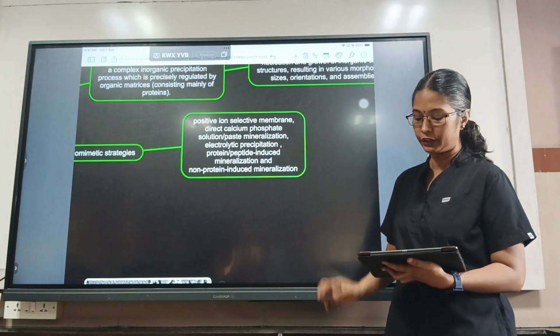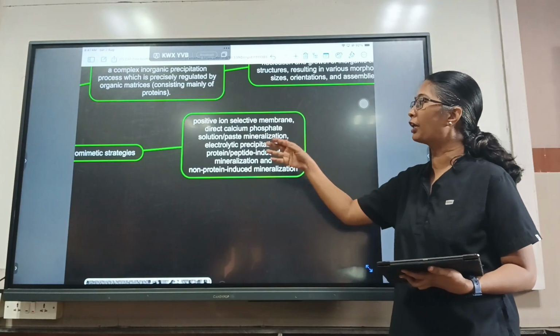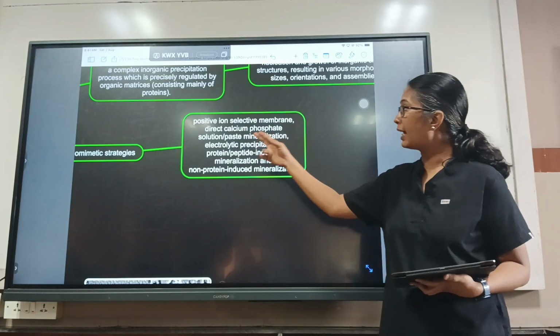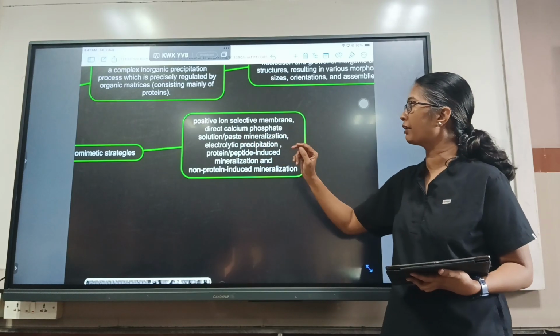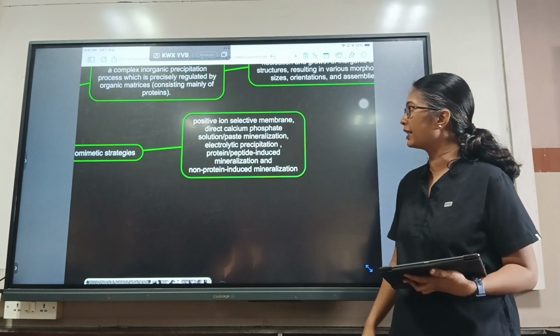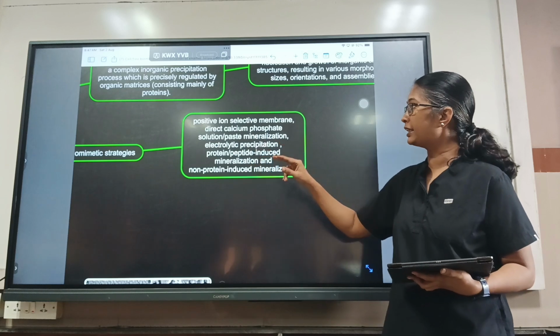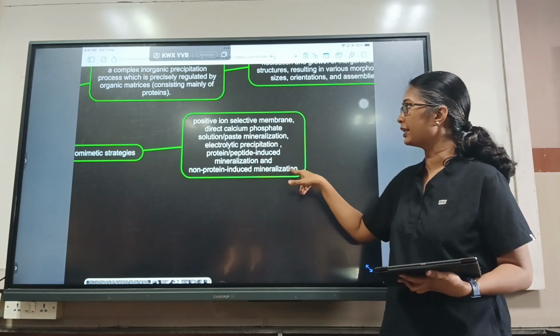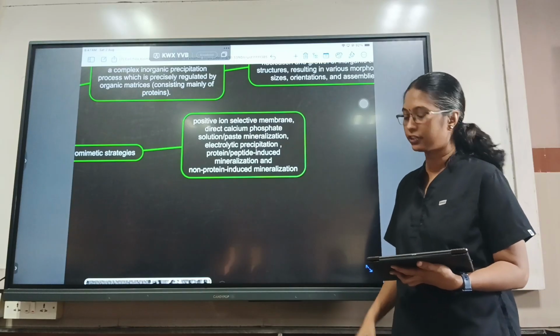These are the types of biomimetic strategies which are used: positive ion selective membrane, direct calcium phosphate solution or paste for mineralization, electrolytic precipitation, protein or peptide induced mineralization and non-protein induced mineralization. So these are the types of biomimetic strategies.